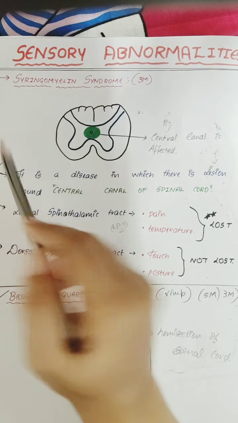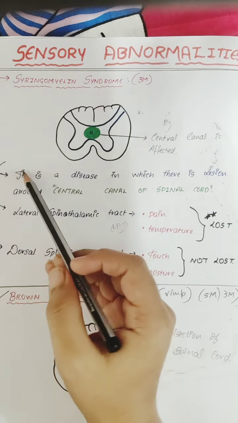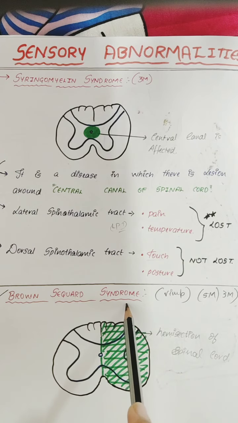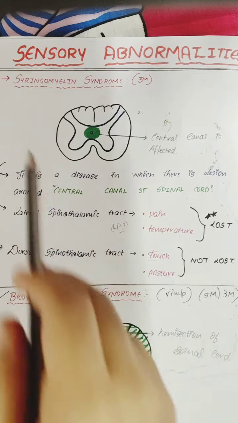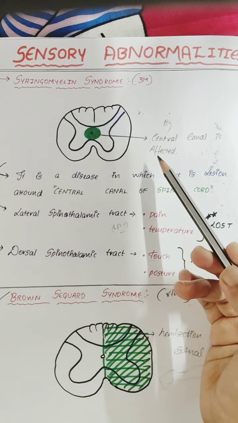In this chapter you have to study only two syndromes, which are very important. The most asked one is usually Brown-Sequard syndrome, very important, which is usually asked for 5 marks or 3 marks, as well as Syringomyelia syndrome, which is usually asked for 3 marks.